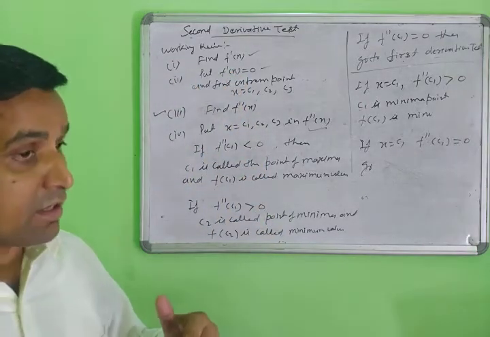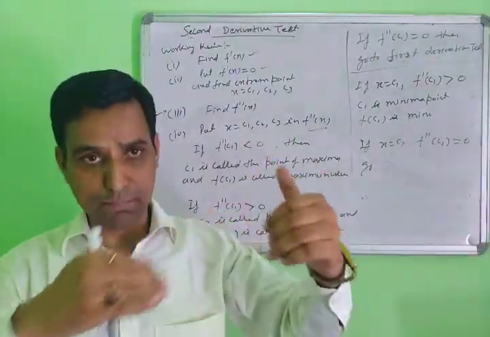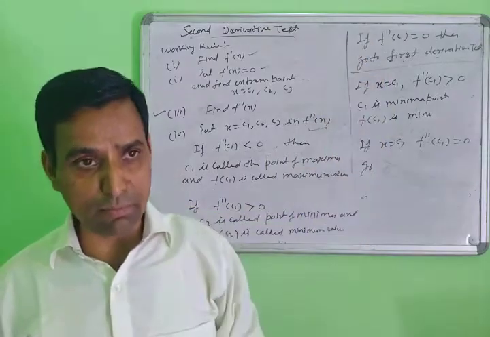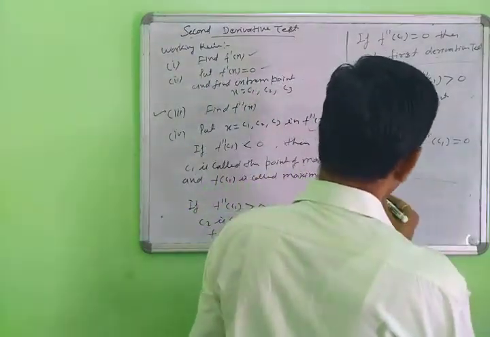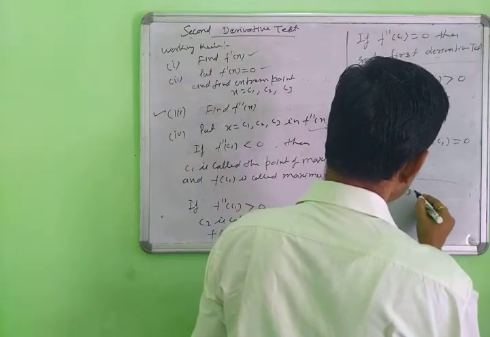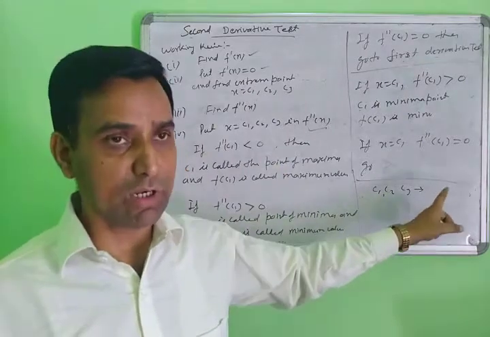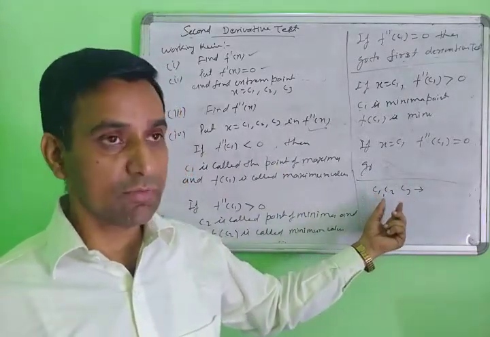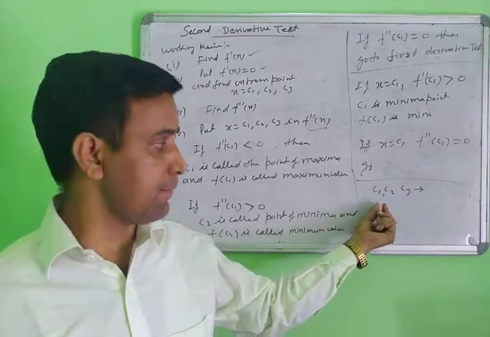Suppose you have many maximum values and many minimum values. Suppose the points C1, C2 and C3 come here, and these values are the minimum values. Then the smallest of them is the absolute minima.